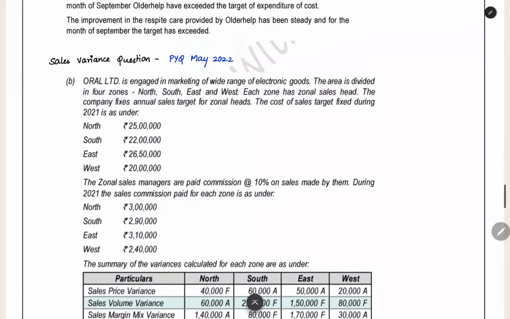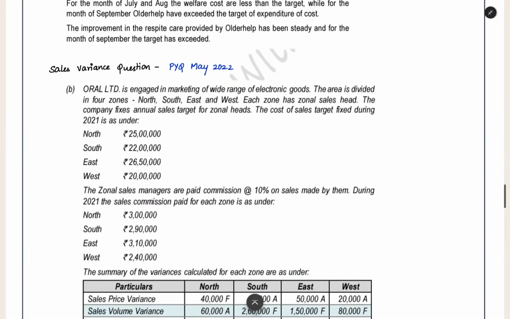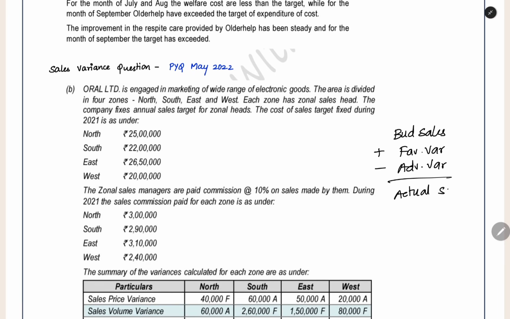Here one thing you need to see is that when arriving at actual sales from the budgeted sales, what will happen? For example, take budgeted sales. In this, when you add the favorable variance and reduce the adverse variance, you will get the actual sales. So this is the template.